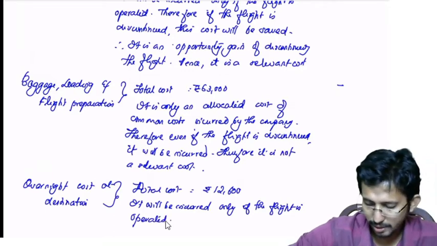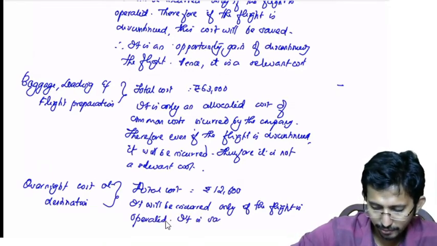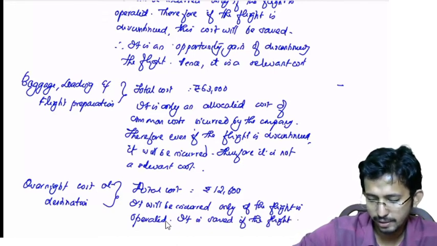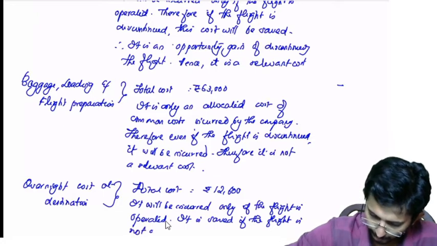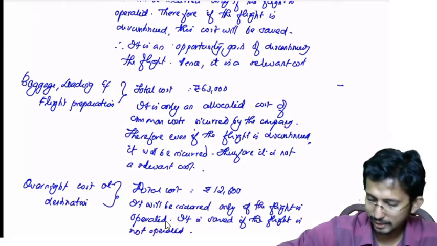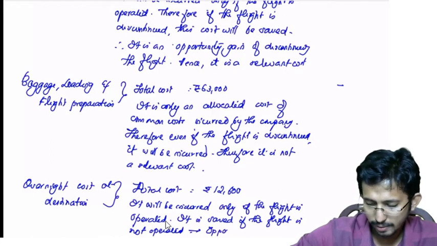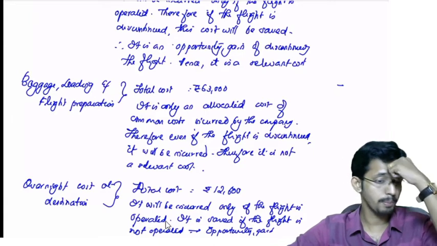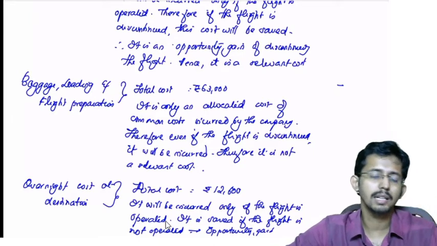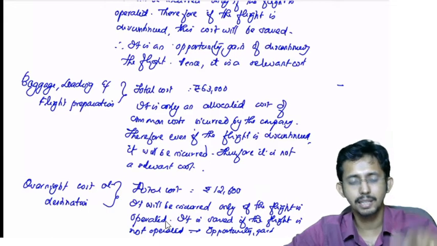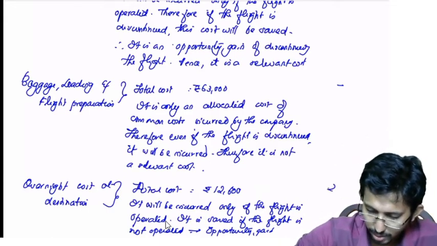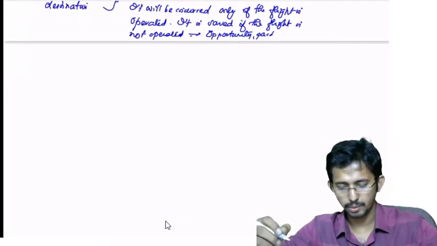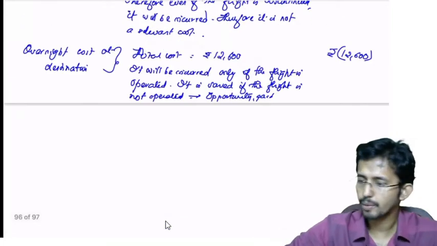So what is your conclusion? It is saved if the flight is not operated. So what is the nature of this cost? It is an opportunity gain. It's a cost saved. Cost saved is a gain. It's an opportunity gain of discontinuing the flight. So it is a relevant cost, 12,600. Since it is a gain, I am putting it as negative.